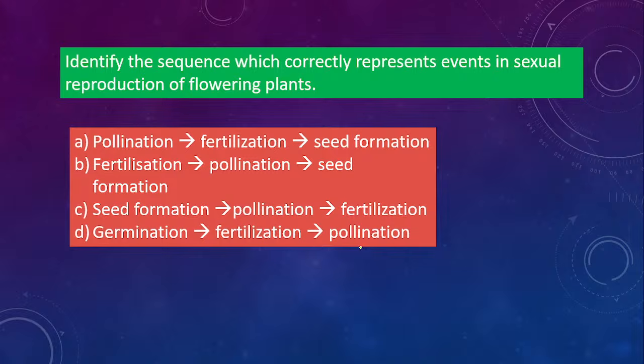तो ये plants के बारे में बोला है, flowering plants. So how will sexual reproduction occur in flowering plants? पहले, yes, very good. Option A is the correct one. पहले pollination होगा, फिर fusion होगा, that means fertilization होगा, fertilization के बाद ही seed formation होता है. Okay.